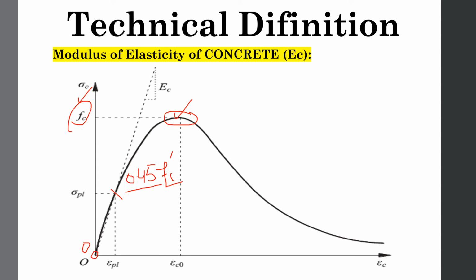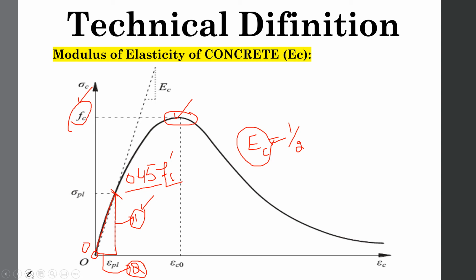We will draw our straight line from this 0 to 0.45 fc prime value, and we will take the slope of this line. Slope means this vertical and this horizontal. Suppose this vertical is known as 1 and this horizontal is known as 2, then EC of the concrete will be equal to 1 by 2. Simply I am denominating the height of this line as 1 and length of this line as 2. So 1 by 2 will give us the modulus of elasticity of the concrete.